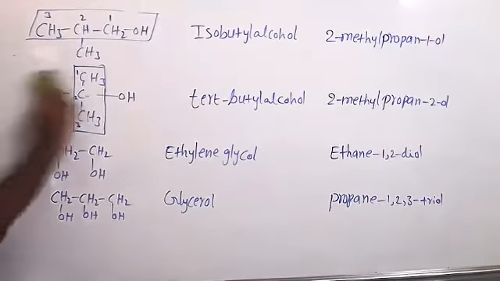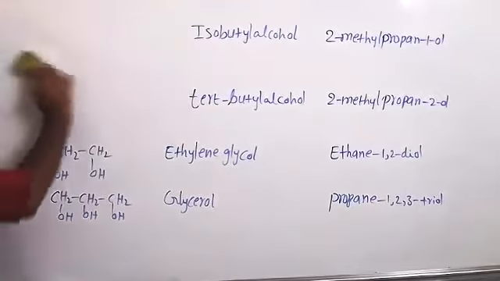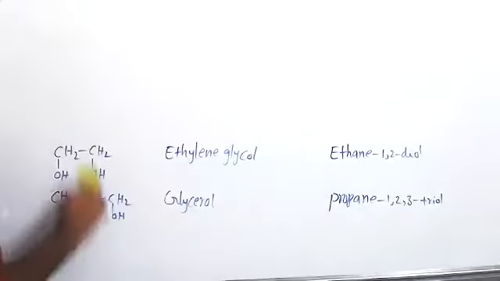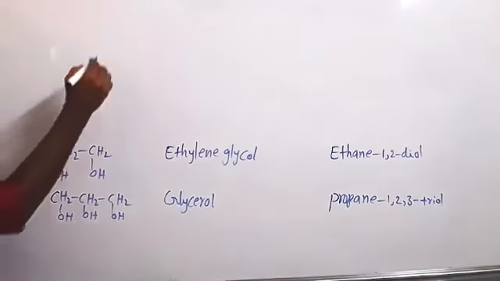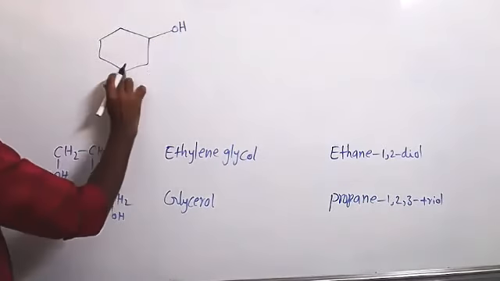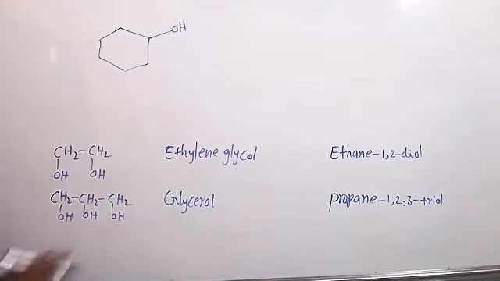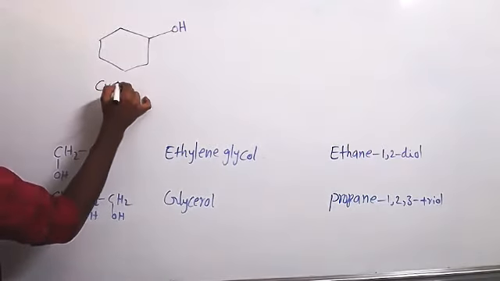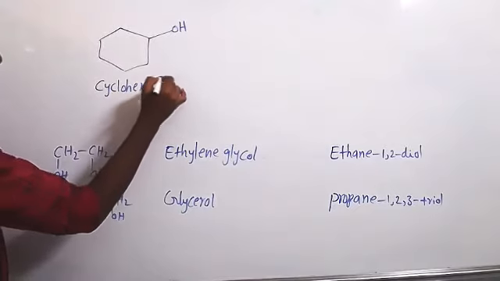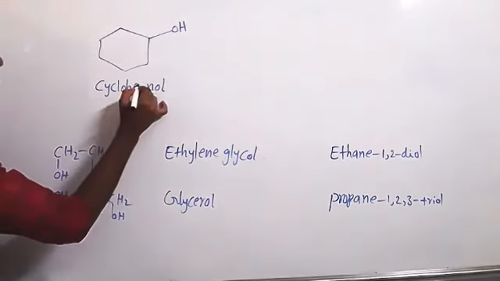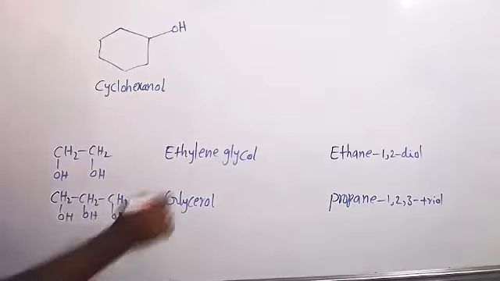Okay, next cyclic compounds. So this is cyclohexane attached to OH. So ol, alcohol group. So the name is cyclohexanol. Cyclohexanol.